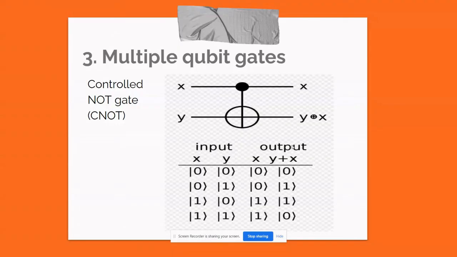Among multiple qubit gates, the important one is the CNOT gate. The CNOT gate is similar to the XOR gate in classical computation. Here you can see that if X is 0, the same value of Y comes out as output. But if X is 1, the Y value gets inverted. This is one of the most important multiple qubit gates used in quantum computing. We will come across different other gates also in later parts of the sessions.